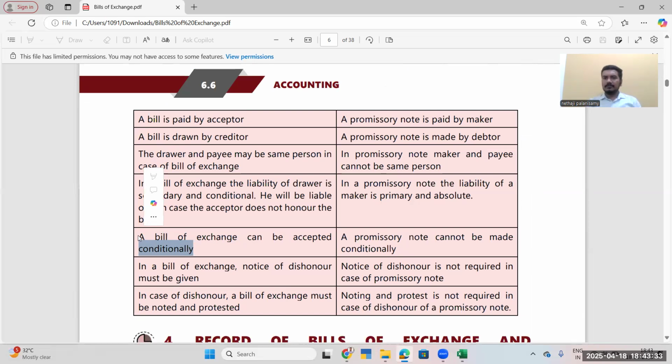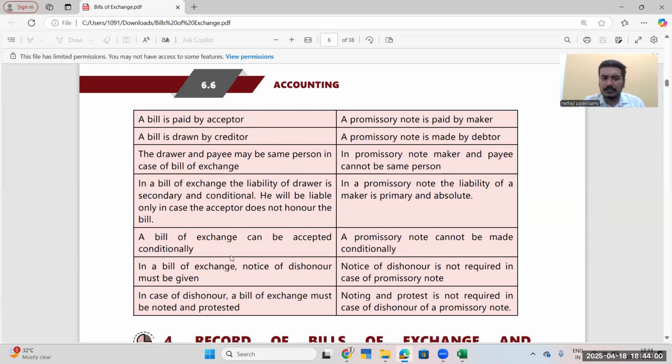For example, he has promised to pay 1 lakh rupees. That is unconditional. But he will sign or accept the bill saying that only if it is supplied on time. That means the transaction has to be ended. So a bill of exchange can be accepted conditionally. The condition can be, if the goods are delivered within so and so date, I will pay you so and so money. But once it's accepted, it becomes unconditional.